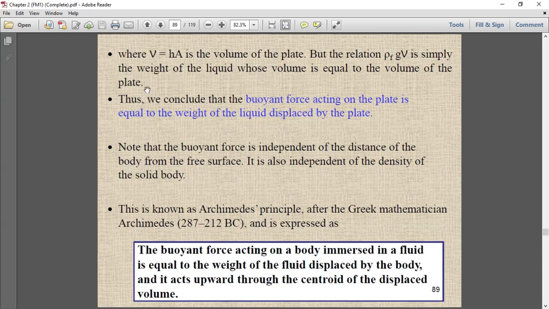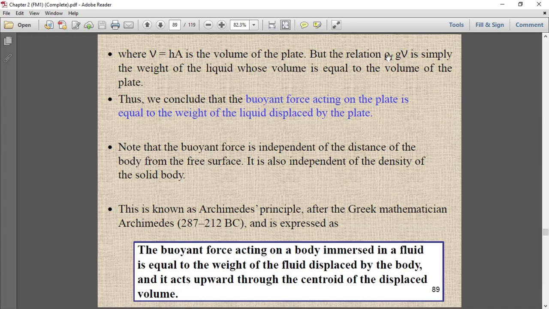Okay, so as I said earlier, volume is equal to h into A, which is the volume of the plate. But the relation rho f g V is simply the weight of the liquid whose volume is equal to the volume of the plate.